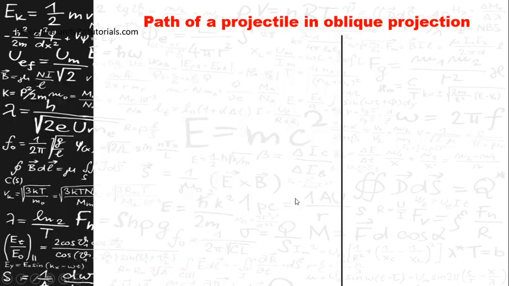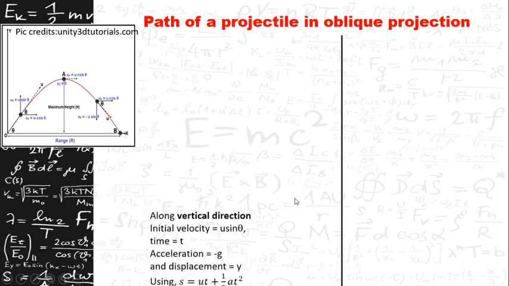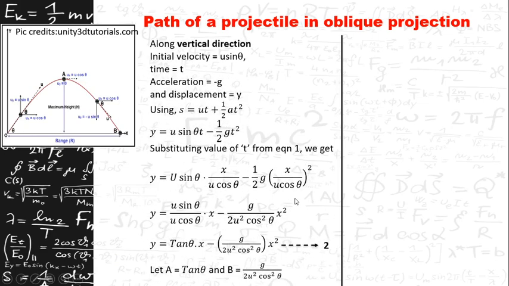Now along the vertical direction, the initial velocity is u sin theta, time is t, acceleration a is equal to minus g, since it is in the vertical direction, and the displacement will be y. So substituting these values in the equation of motion, s is equal to ut plus half at square, we will get y is equal to u sin theta t minus half g t square.